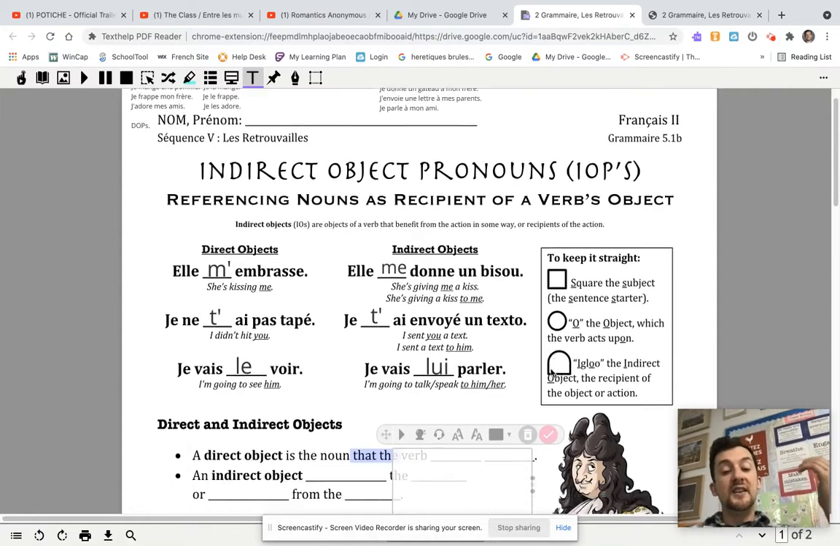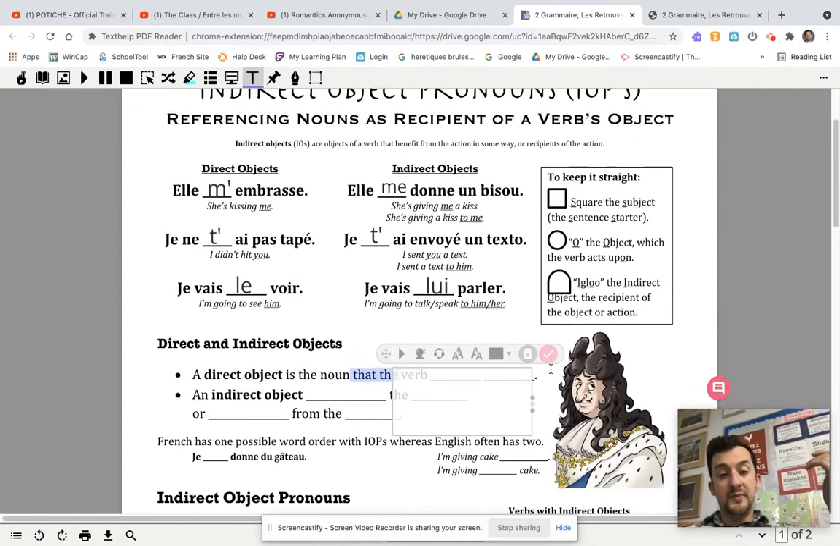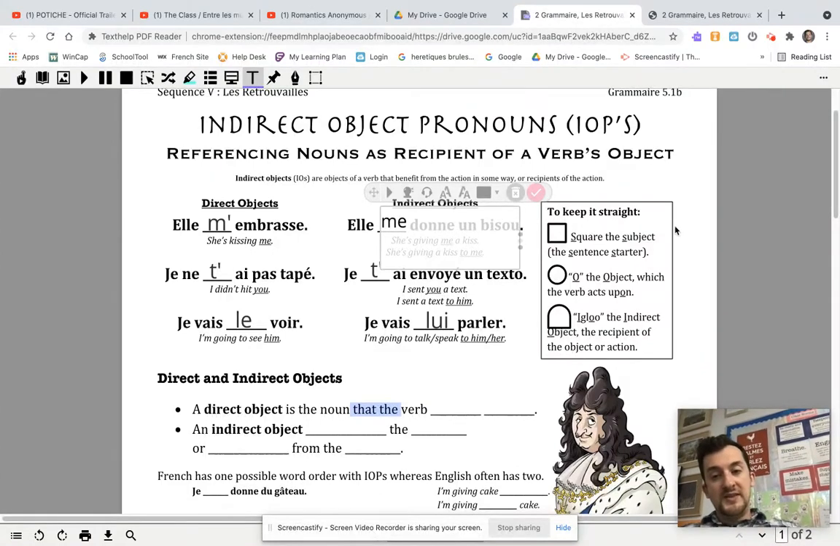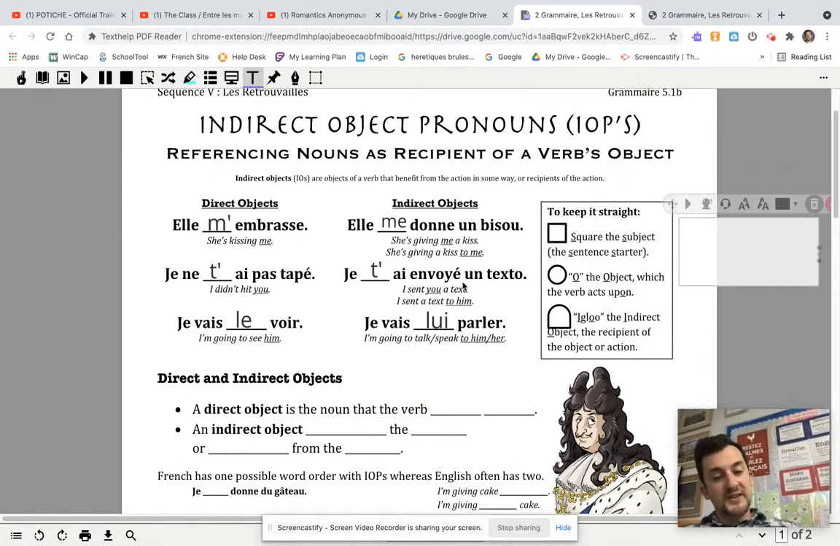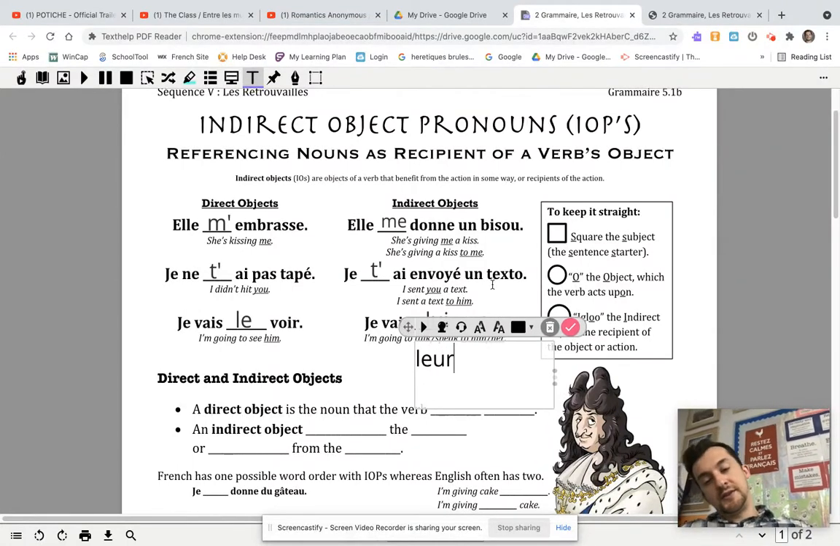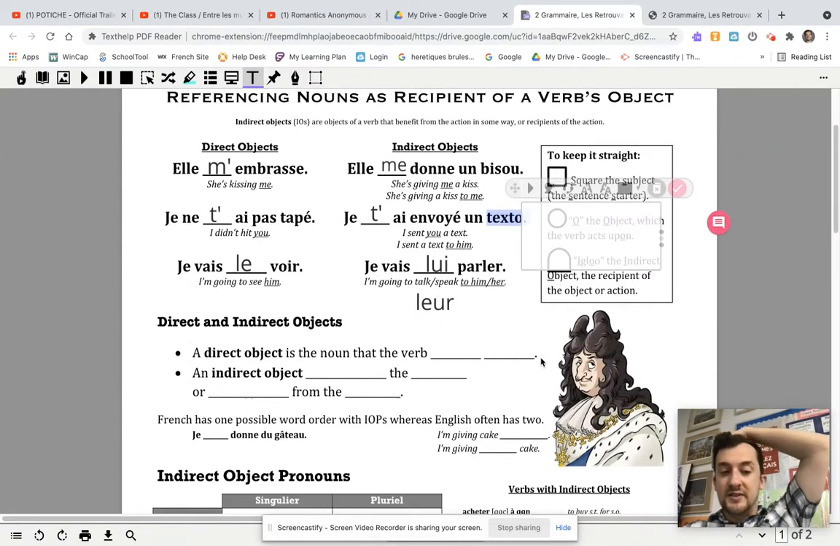So you've got this other word now that you have to worry about. Now, if it were nous, it would stay nous, and if it were vous, it would stay vous. But there's also for to him or to her, to them, that you've got the word leur as well to learn. So there is a little bit extra to learn.